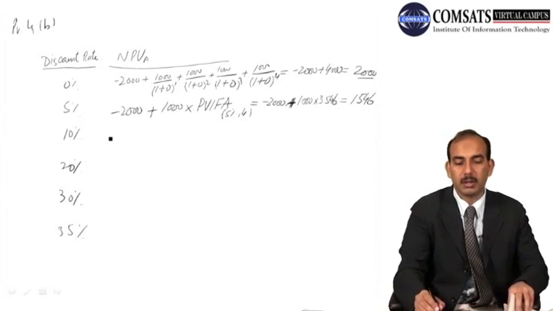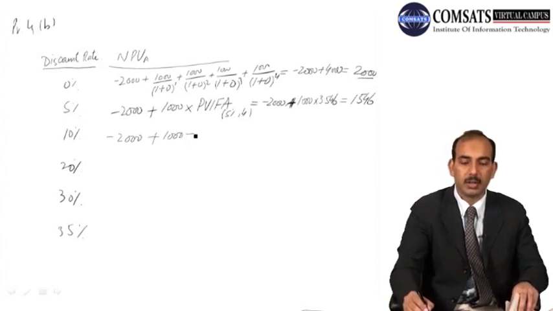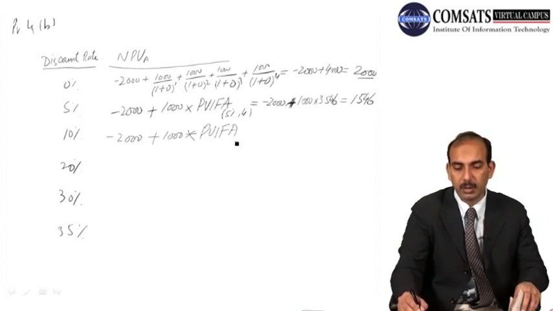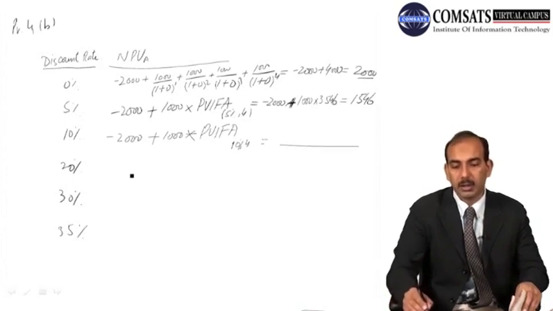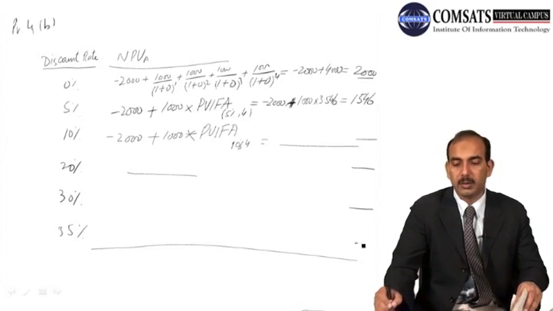We will be solving it using the same technique, using the present value interest factor of ordinary annuity, and we will keep on calculating it in the appendix table with 10% here for 4 years. And again we can solve it for this equation, and accordingly we will be solving it for all the equations, so that we have a net present value for project A under all these discount rates.